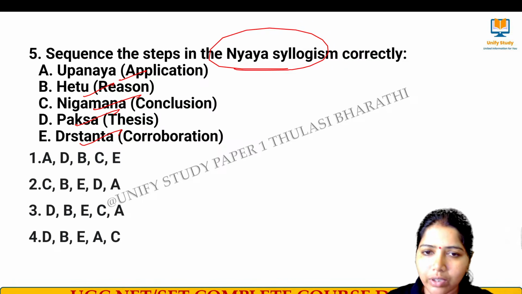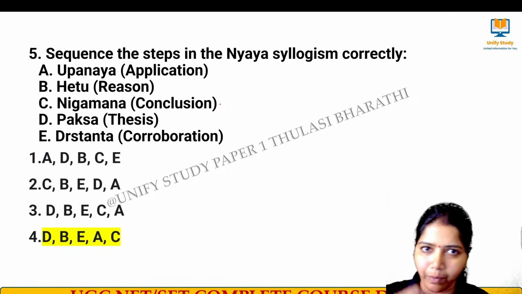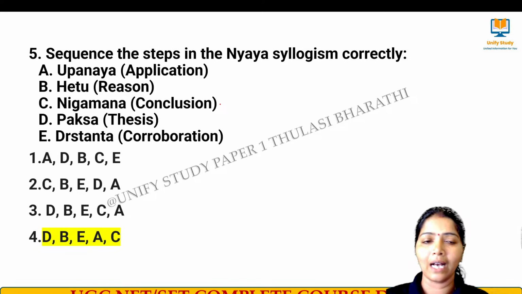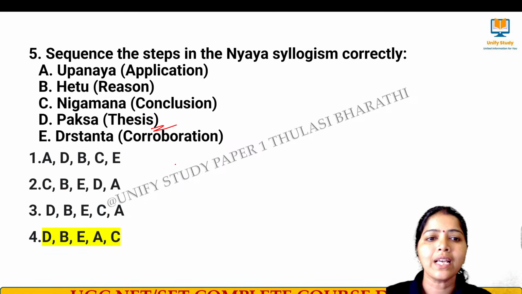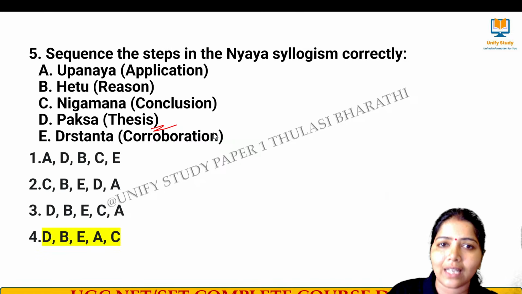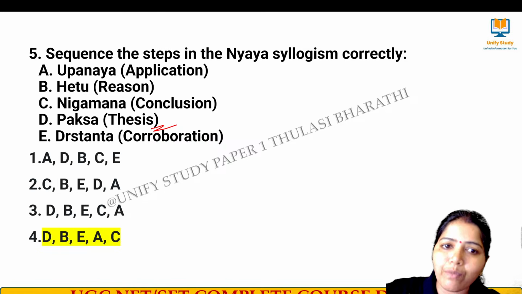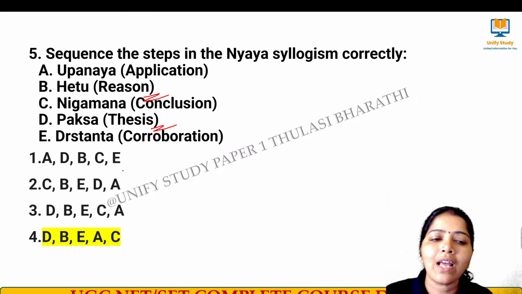The right answer for this question is option number 4. So in Nyaya syllogism, how we make that inference is the main concept, how I infer something by means of, first it starts with the paksha, right? So first I start with that point, that is the thesis or the subject which I want to discuss, and that will be the first point. And next I will be moving towards the reason. So why do I say this? So reason is the second one, and then we will say